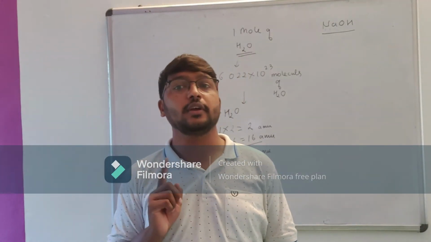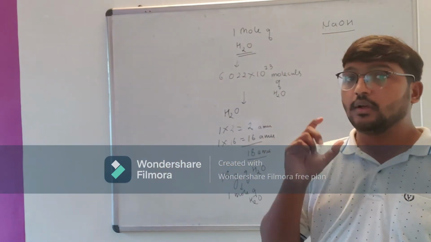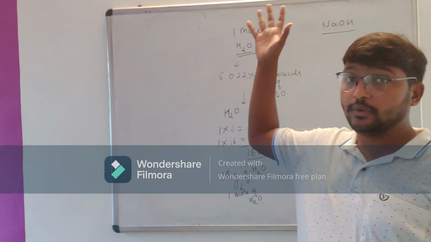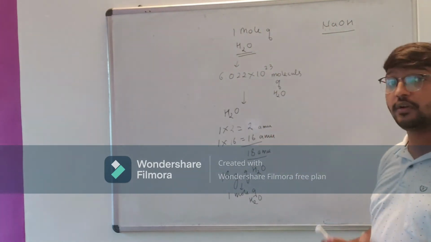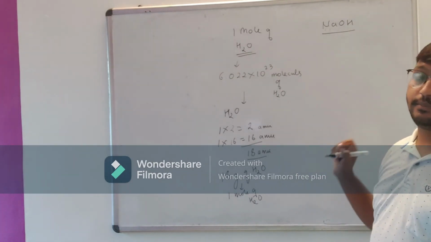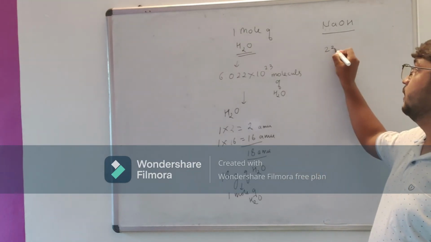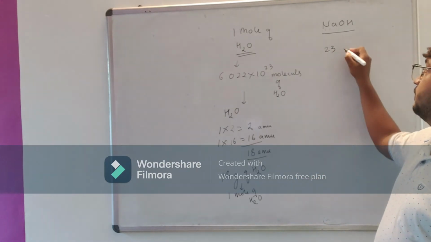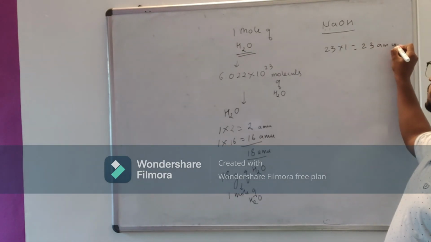To find it, we need to know the atomic weights of the atoms present there. Now sodium, what is the atomic weight of sodium? It is 23. How many sodium atoms do we have? We have 1. So it is 23 AMU.